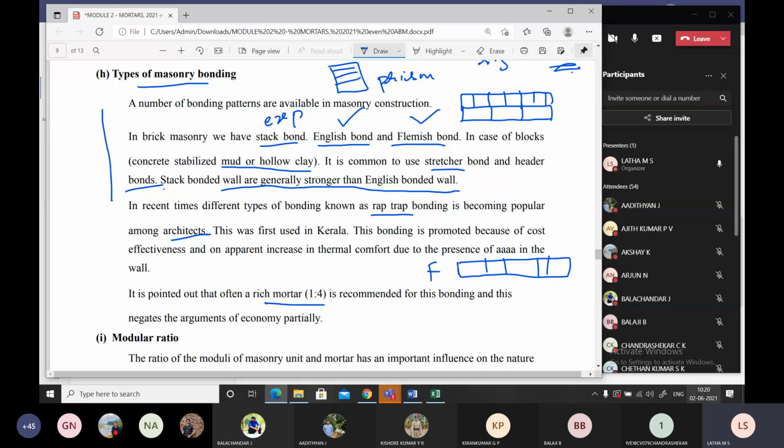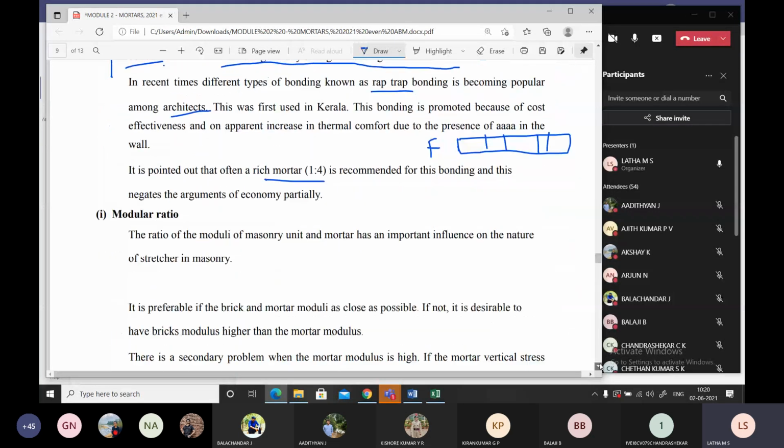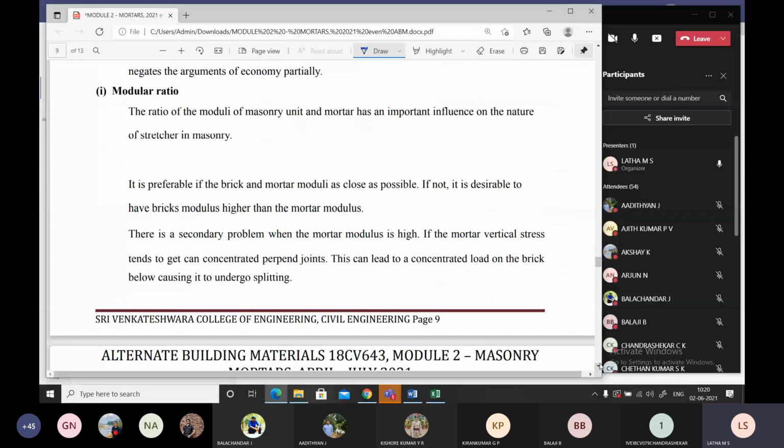So this is the type of bonding which is what you see in case of masonry. Coming to the modular ratio. So what is modular ratio? To understand, it's a ratio of, what is modular ratio? It is the ratio of Young's modulus, Em, Young's modulus of masonry to the Young's modulus of mortar.